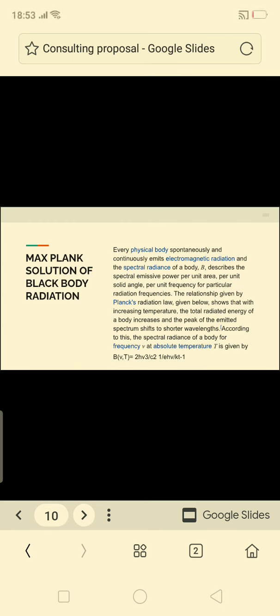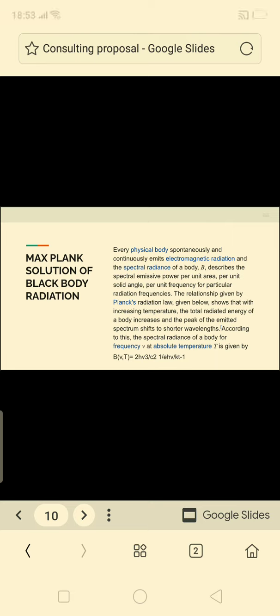Now, Max Planck's solution of the black body radiation: he proposed that every physical body spontaneously and continuously emits electromagnetic radiation. And the spectral radiance. What is spectral radiance?